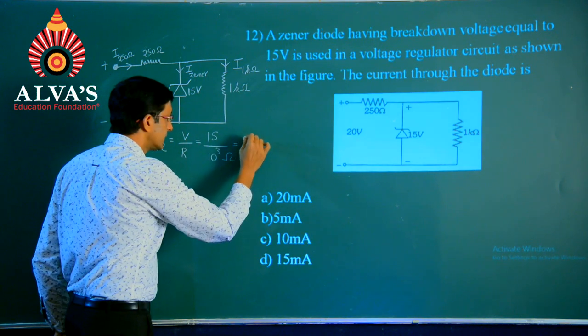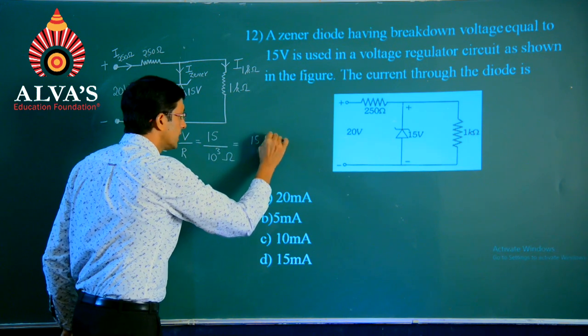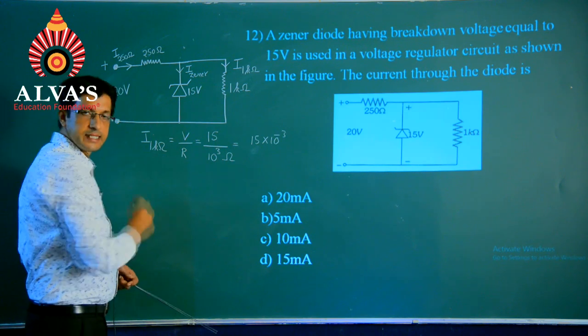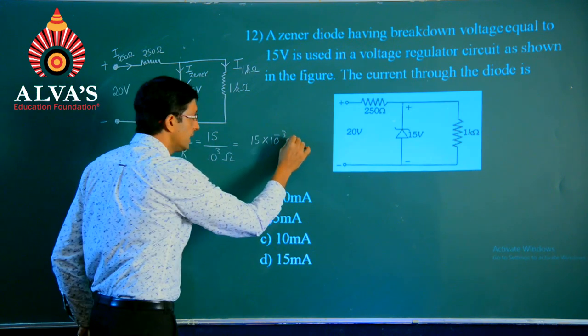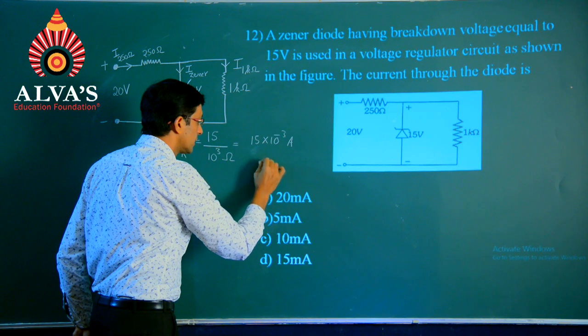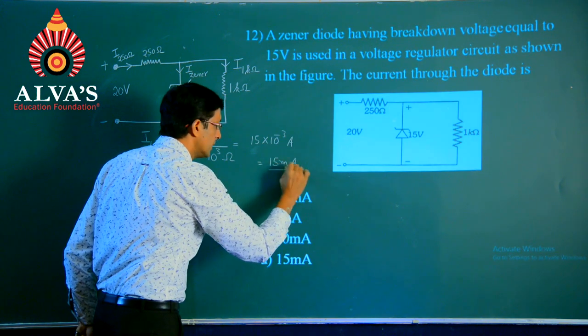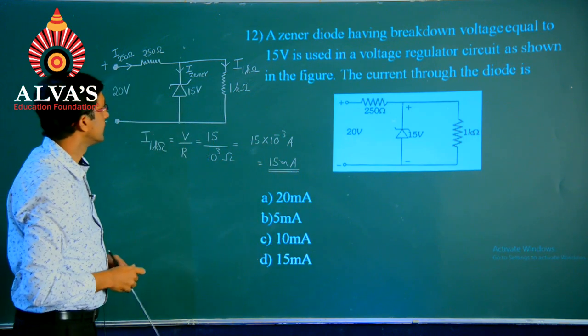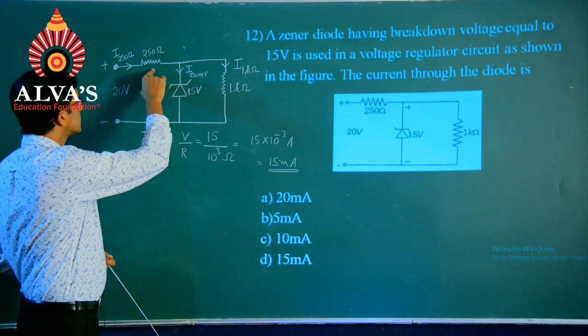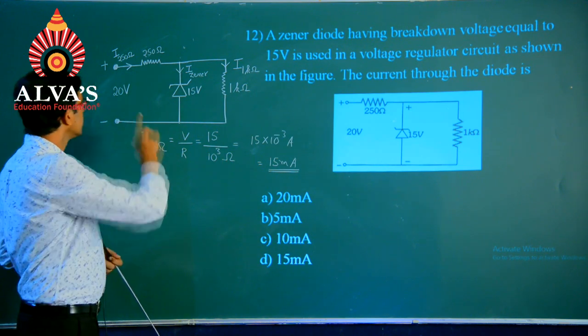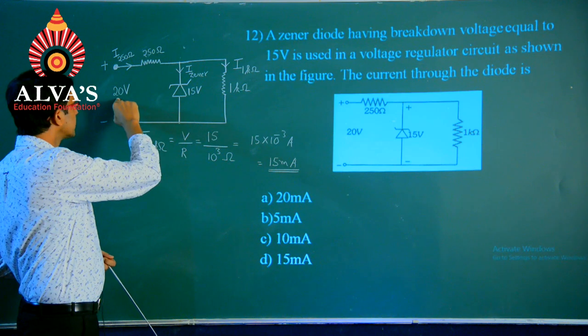So, we will get it as 15 into 10 power minus 3. Since it is current, we will be having in ampere, 15 milliampere namely.